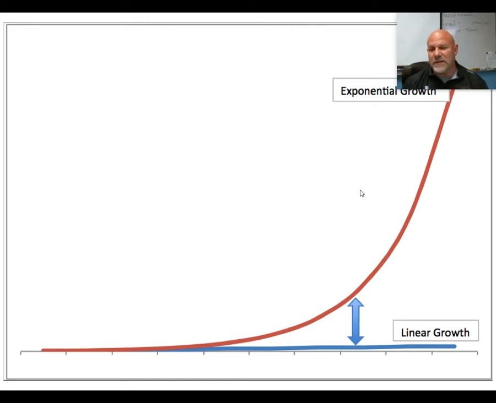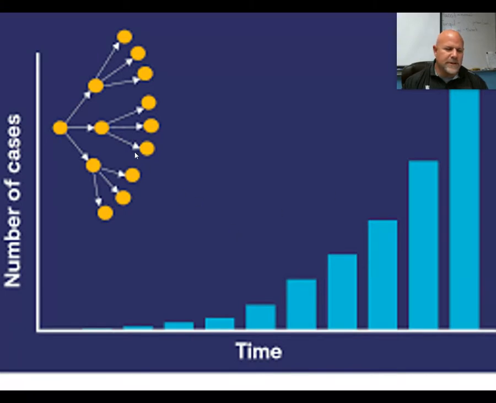This cannot last forever because there's limited resources. And so once the limits of those resources are reached, you have to level off or crash. So this is an example of how the virus numbers went up so fast this spring and summer.